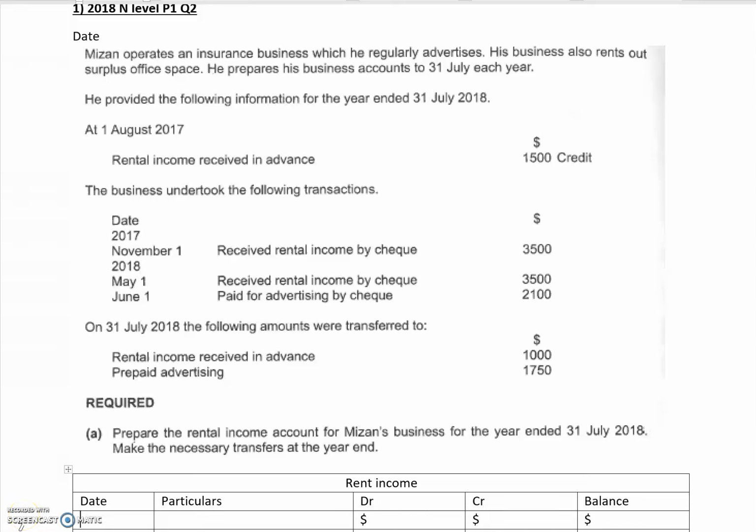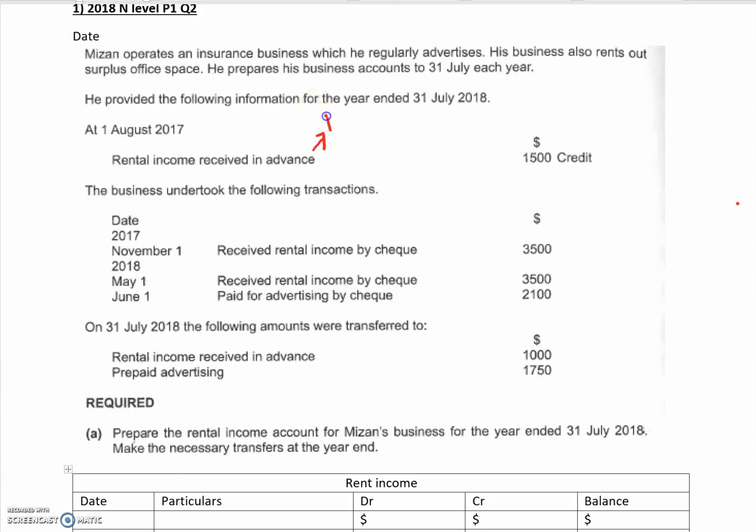Okay, so for today, we are going to go through Weekend Homework 1, Question 1. First, the question asks us to do our rent income account. So we're going to see what is the balance on the first day of the financial year. The question actually told us that on the first day of the financial year, we have a rent income received in advance. So when we already have an income received in advance on the first day, it means